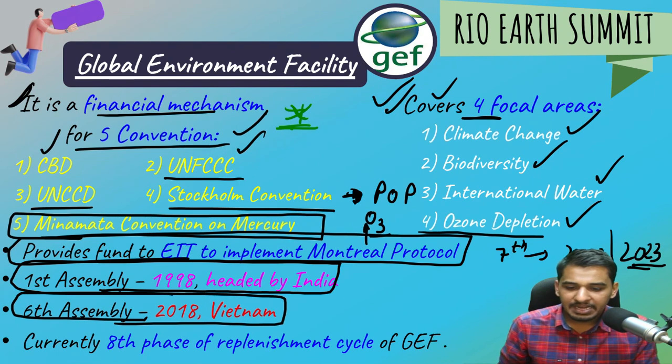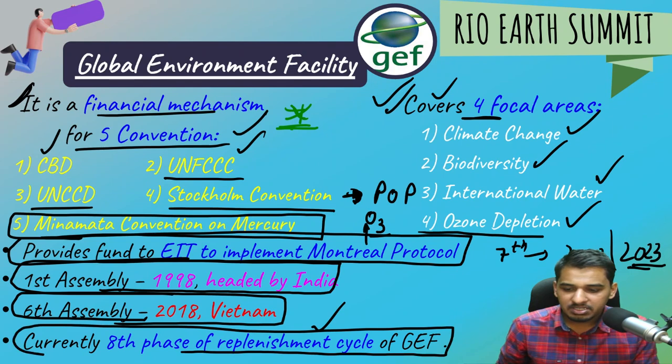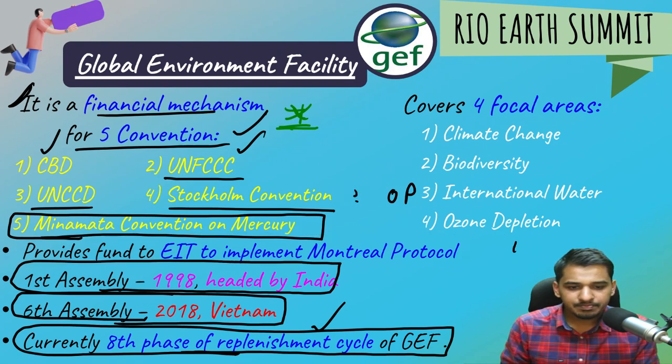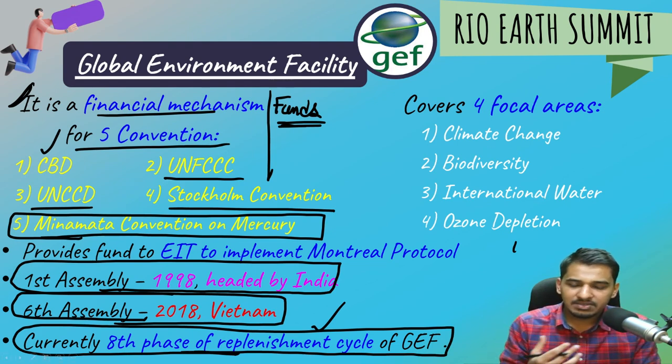Currently the 8th phase of the replenishment cycle of GEF is going on. Now what is this replenishment cycle? GEF has certain amounts of funds. These are donated by various countries and various multilateral organizations. Over the years, these funds get spent, and when they are spent, they get exhausted.